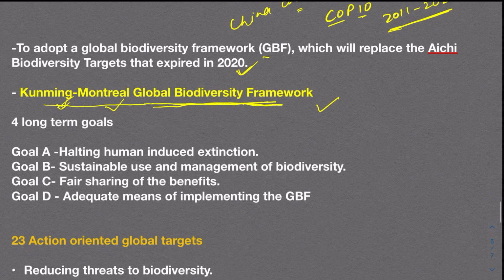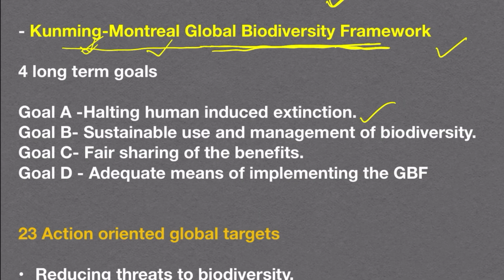4 long-term goals have been adopted. First, halting human-induced extinction. Second goal is sustainable use and management of biodiversity. Third is fair sharing of the benefits. And fourth is adequate means of implementing the global biodiversity framework. So remember these 4 long-term goals because in previous exams Aichi biodiversity target has been asked.